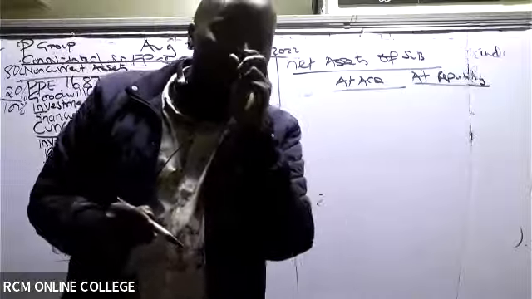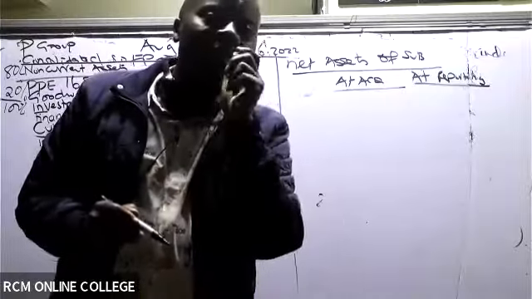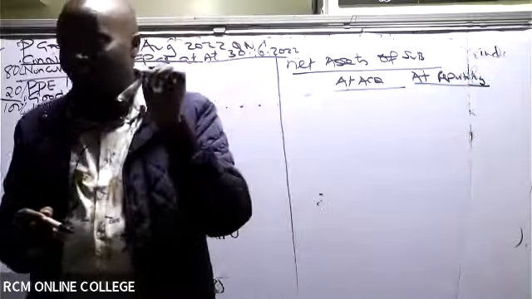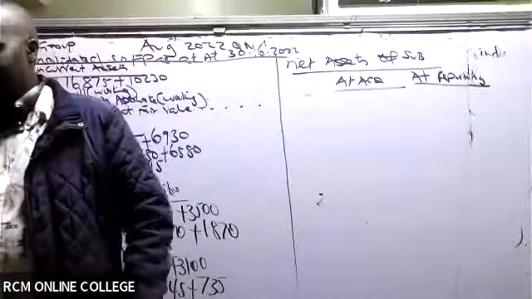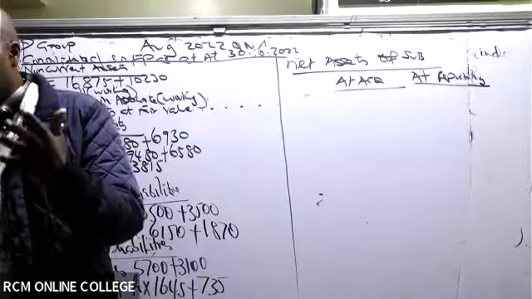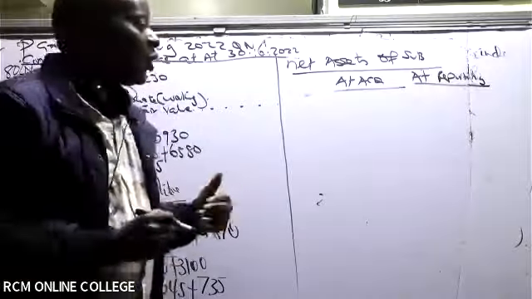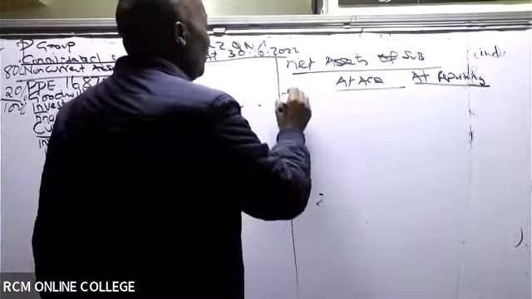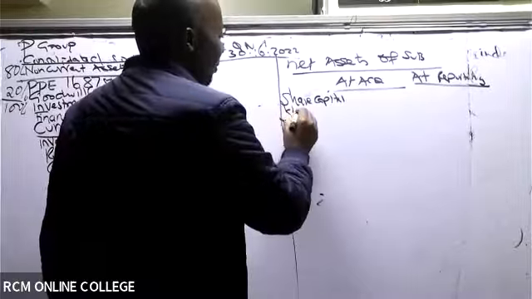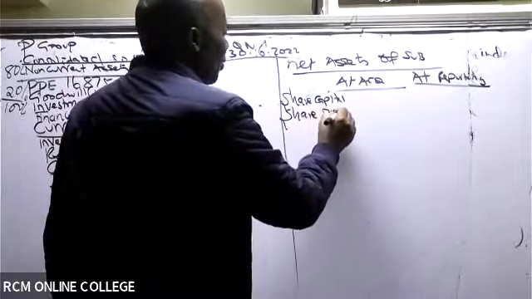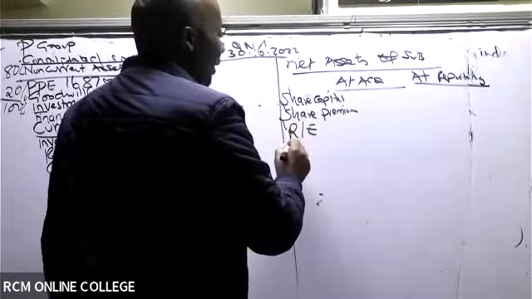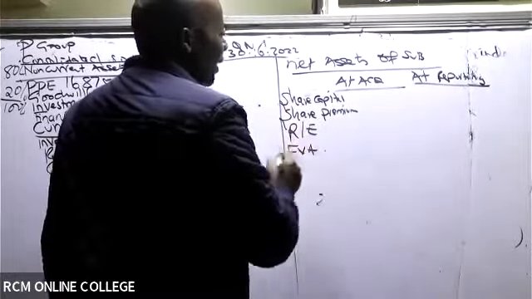Now, when we talk of net assets, is there somebody who remembers the components of net assets? The equity, thank you very much, Marianne. The share capital. So we have here share capital. In this question, we have share premium, isn't it? Then we have retained earnings. And then we have a fair value adjustment.